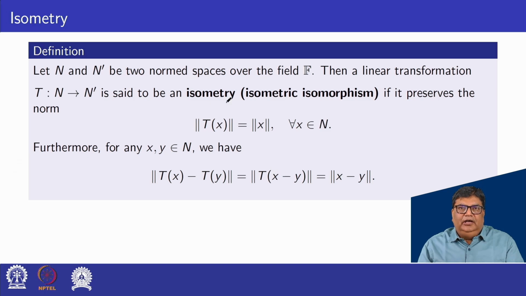And as per this, we can write norm T(x minus y) is equal to norm (x minus y). That is, for all x, y belonging to N, norm Tx minus Ty equals norm x minus y.